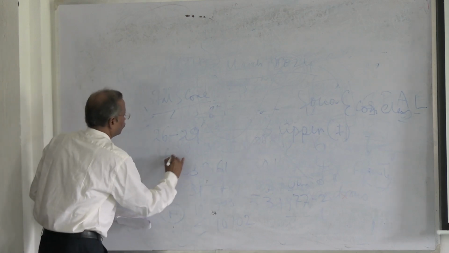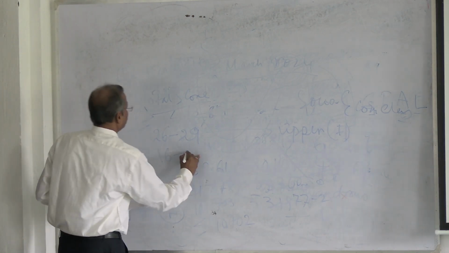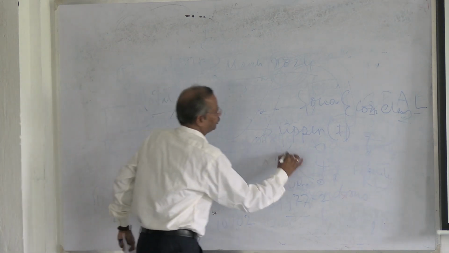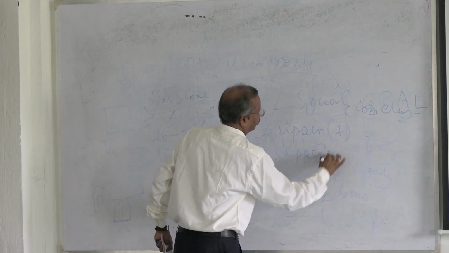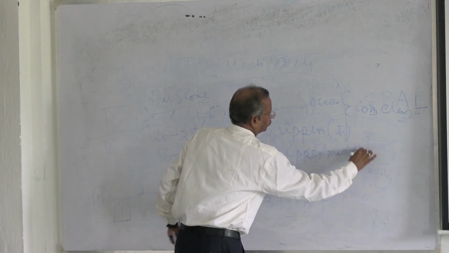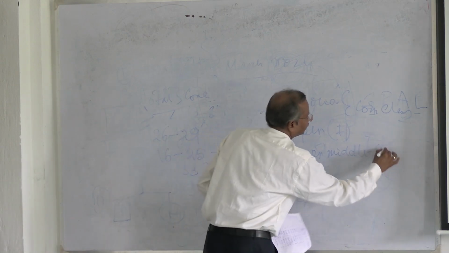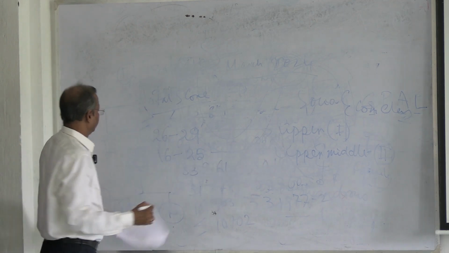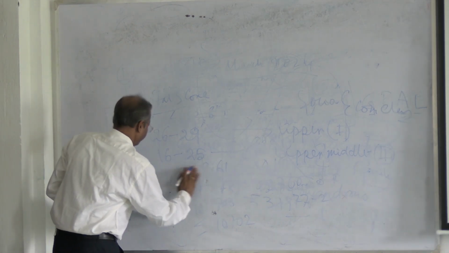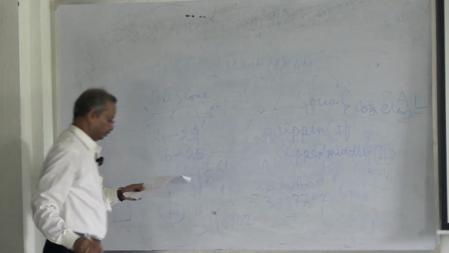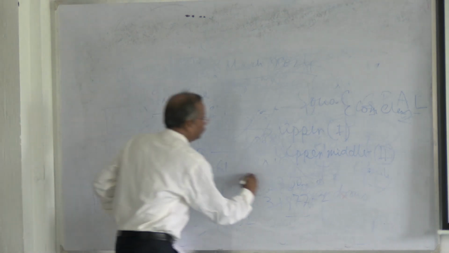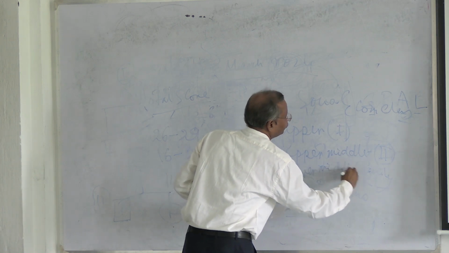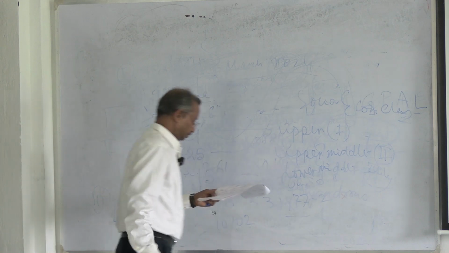If the score is 16 to 25, we call it upper middle, that is class 2. If the score is 11 to 15, we call it lower middle, that is class 3.